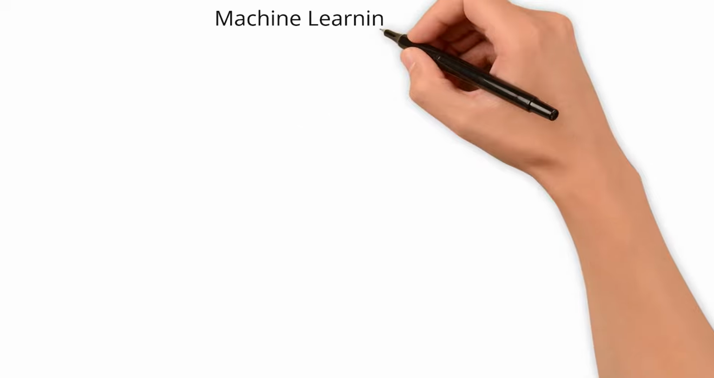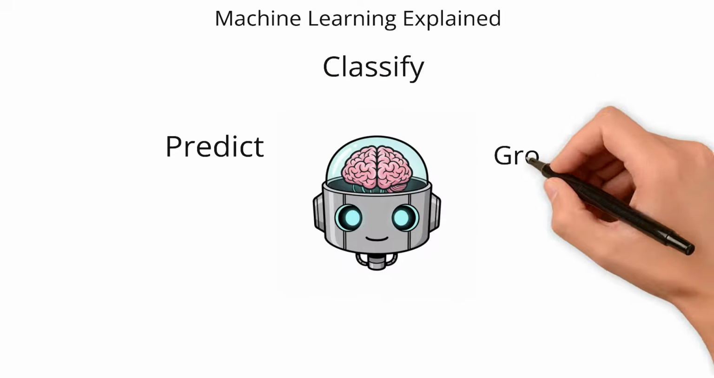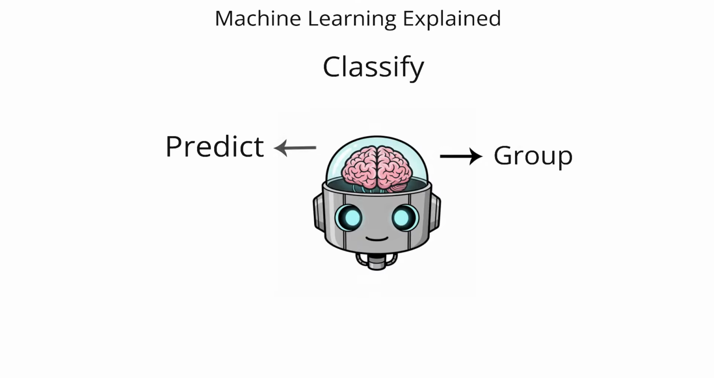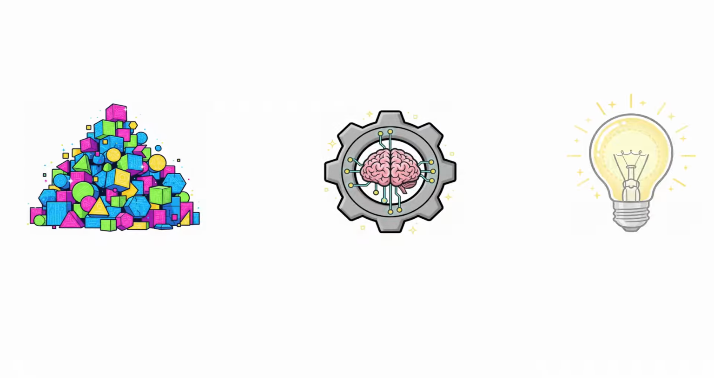Have you ever wondered how computers learn to make decisions, recognize faces, or even drive cars? It's all thanks to machine learning, a fascinating field that empowers computers to learn from data without explicit programming. At its core, machine learning is about building systems that can learn patterns and make predictions or decisions based on data, but there are different ways machines can learn. Let's explore the three main types.